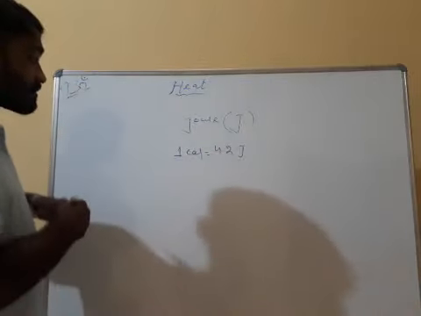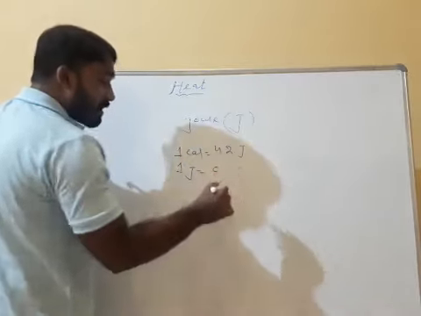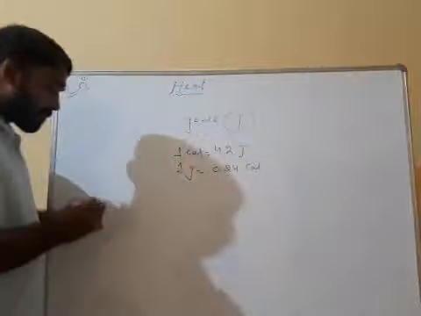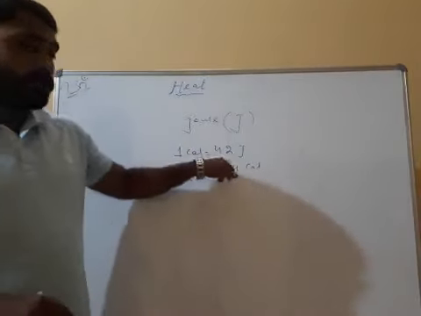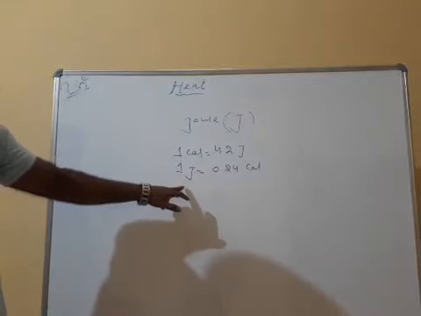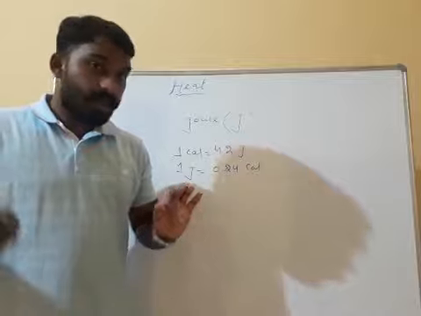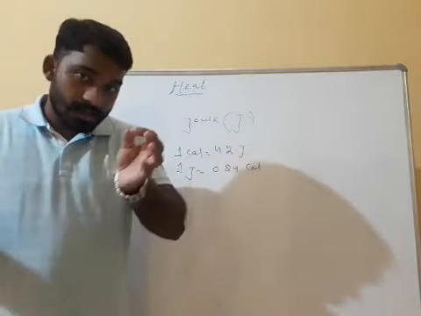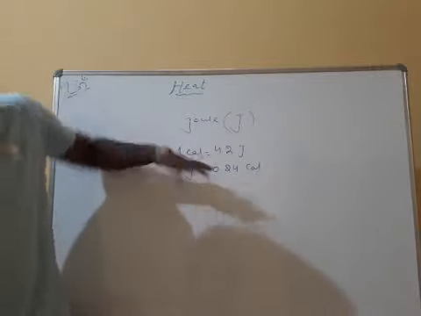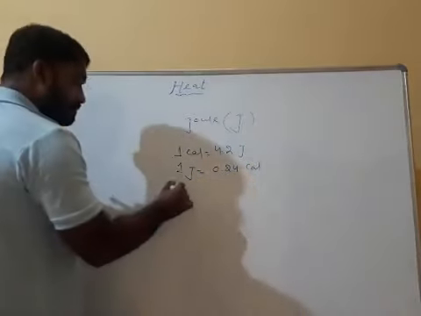Now just reverse. One joule is equal to what? 0.24 calorie. One calorie is equal to 4.2 joule, whereas one joule is equal to 0.24 calorie. Clear? Next one. Some higher unit also there: kilocalories.